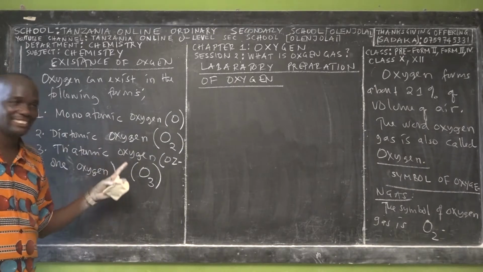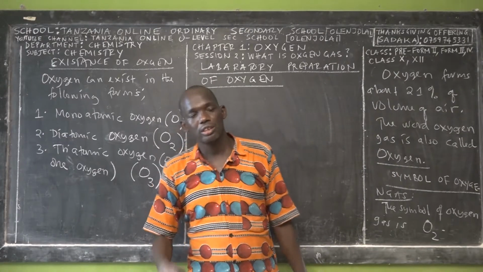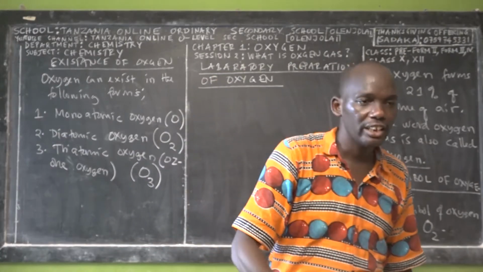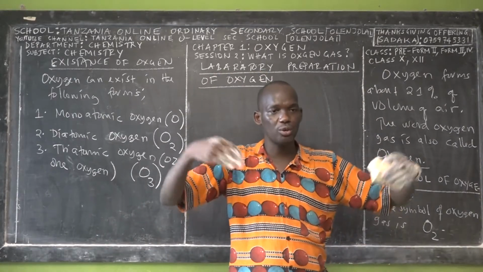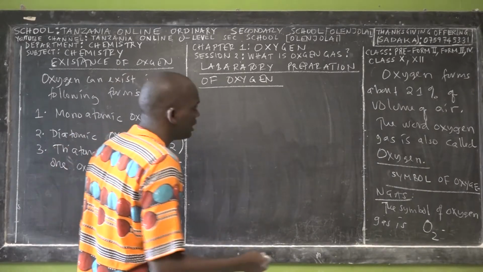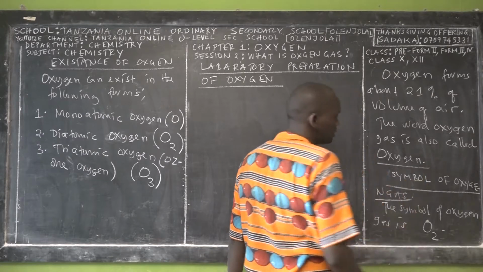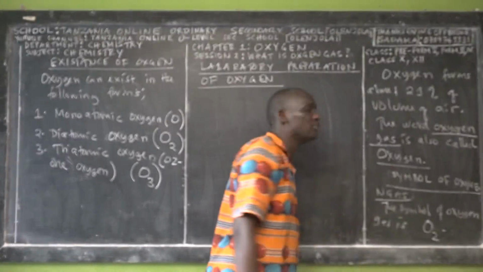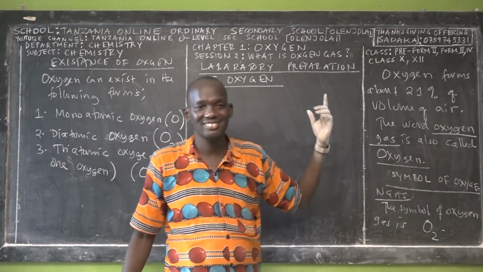When we talk about oxygen gas, what do we mean? Diatomic oxygen. Instead of saying oxygen gas, we can leave out the word gas and just say oxygen. That is, when we say oxygen, we mean oxygen gas. Simply remember that oxygen forms that one. The word oxygen gas is also called oxygen, so the words oxygen gas and oxygen are used interchangeably. When we mention oxygen, we mean oxygen gas.